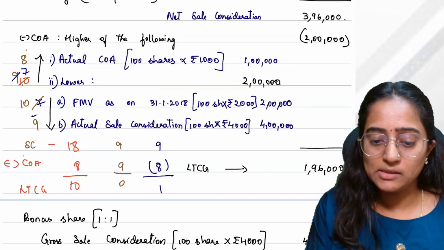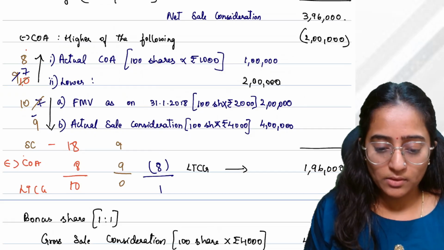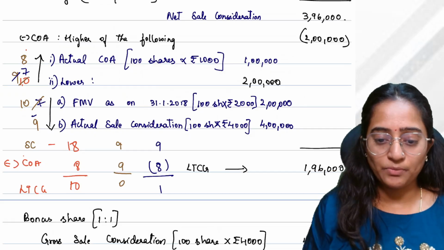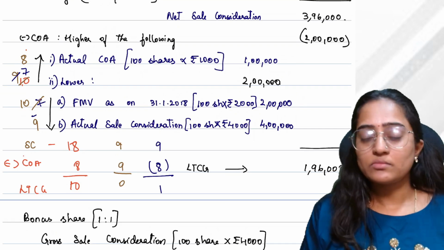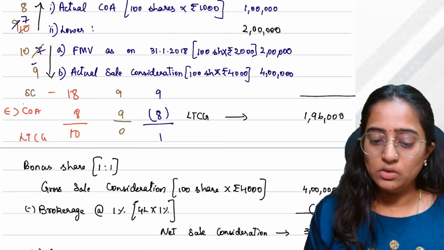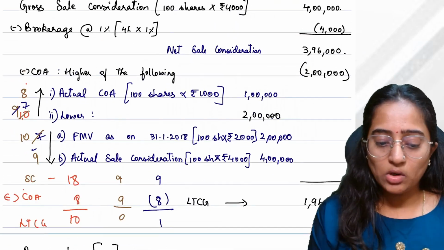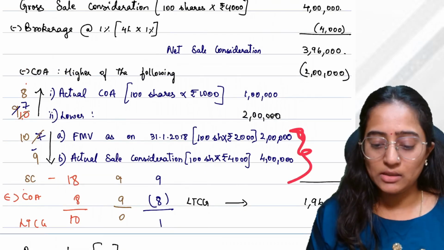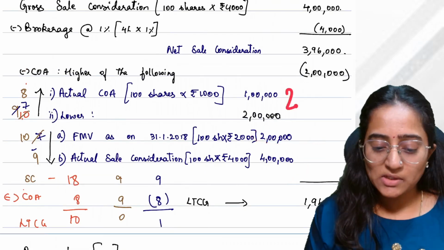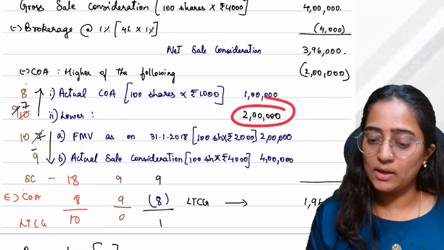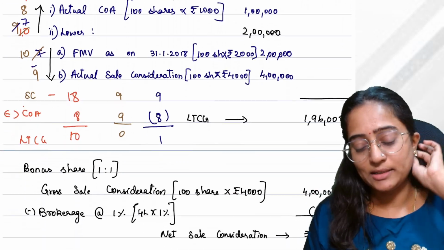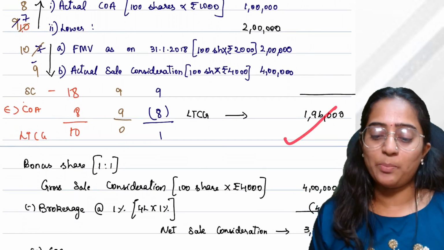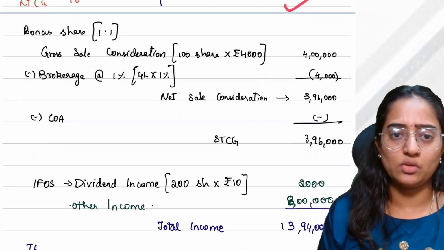I hope it is clear. Now, out of doing all this calculation, whichever is lower, I would consider that is 2 lakh. Whichever is higher, I would consider that is 2 lakh. I would consider the same amount, 3,96,000. So my long-term capital gain would be 1,96,000 based on the math.